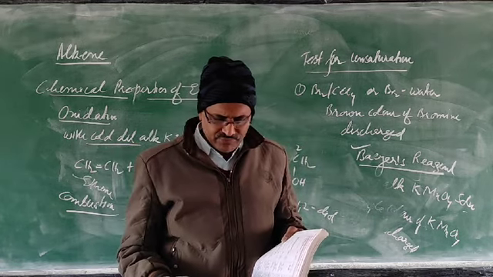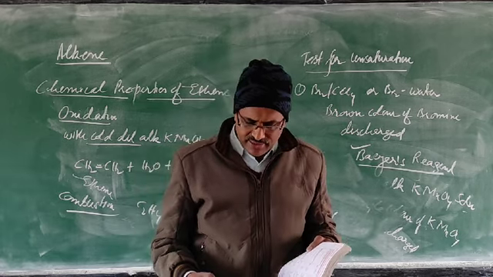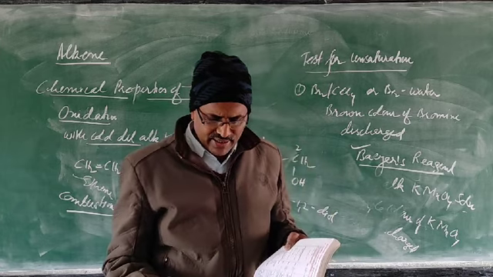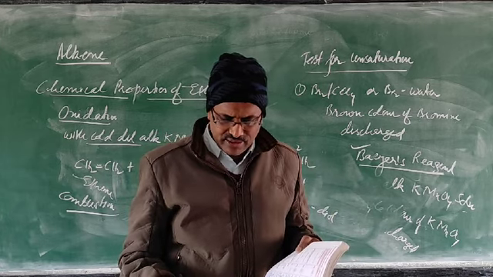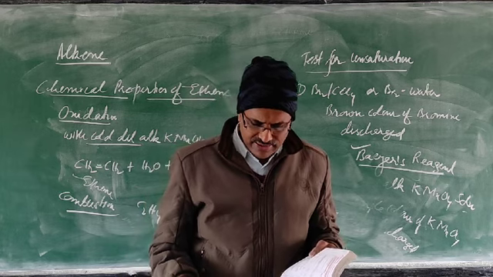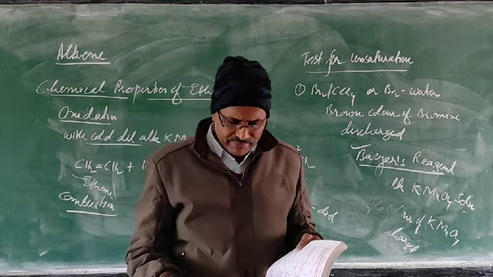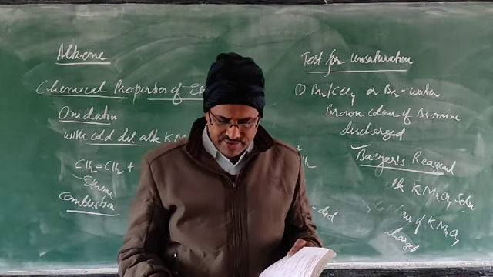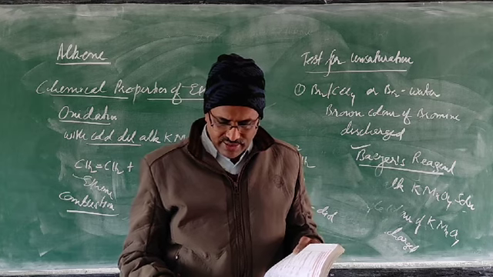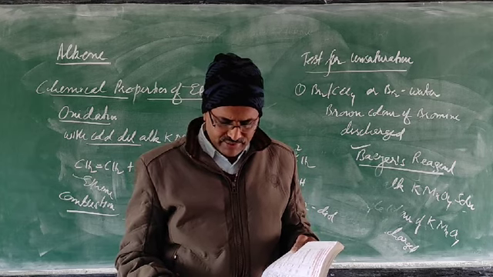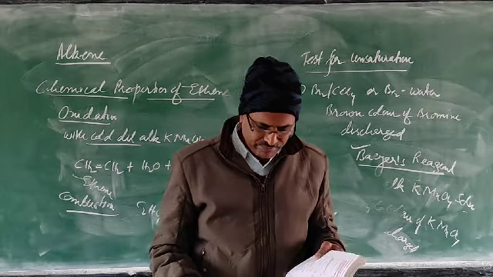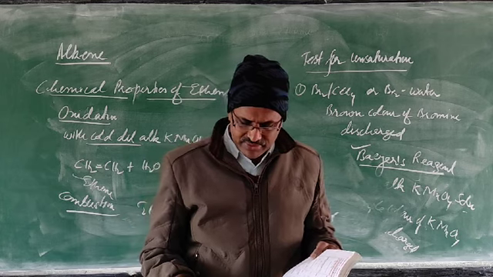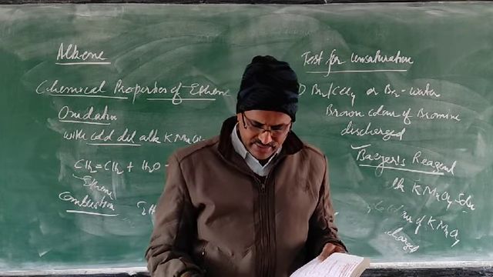Then ripening of the green fruits, artificial ripening and preservation of the fruits, and catalytic hydrogenation used in hardening of the oils, unsaturated hydrocarbon chain. Unsaturated carbon chain that I told you. Manufacture of synthetic chemicals, ethylene glycol, it is used as antifreeze. Just now I have explained what is antifreeze. Diethyl ether solvent, ethylene oxide, mustard gas, chemical warfare. And polymers, polyethylene, polyvinyl chloride, PVC used in packaging, insulation and containers.